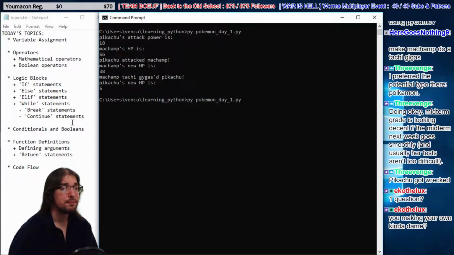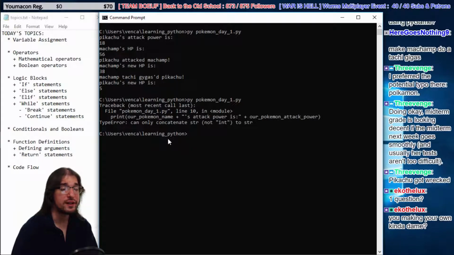We gotta find out. Ah, shit. We got an error message. It's right there, like we thought it was going to be. It says, can only concatenate, that's programming language for add. Concatenate means combine or add. We can only combine a string, not an integer, to a string. So we cannot add integers to strings, so we messed up.